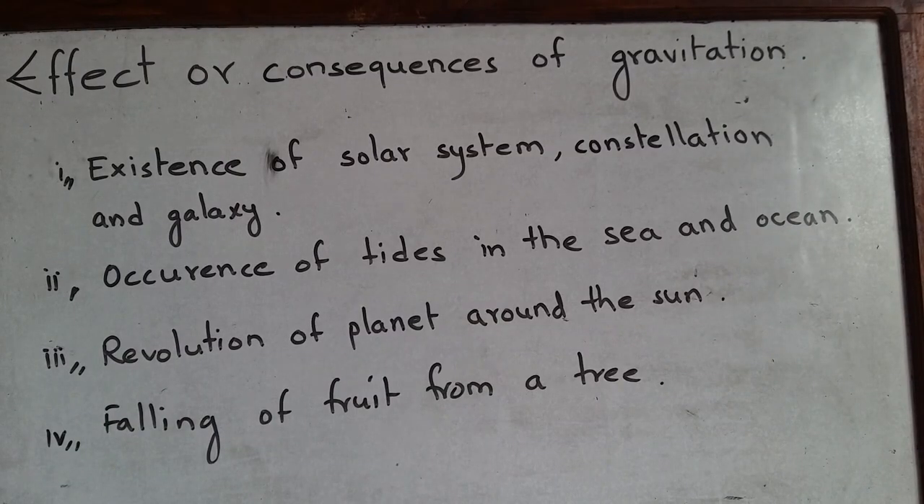Now we move on to the next part, that is effects or consequences of gravitation. So the effects or consequences of gravitation are the existence of the solar system, constellations and galaxies. If there had been no gravitation, the solar system would not exist, constellations would not exist, and galaxies would not exist, and finally the universe would not exist. So it is because of gravitation that the solar system is there. There are constellations, there are galaxies, and there is our world.